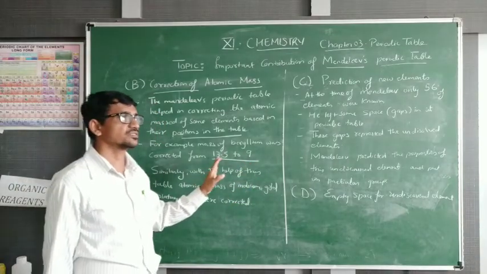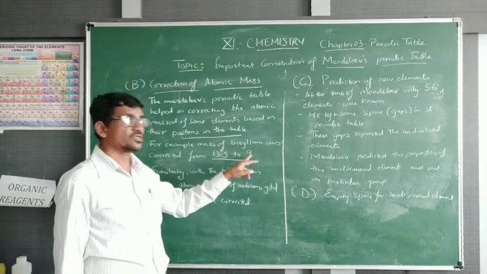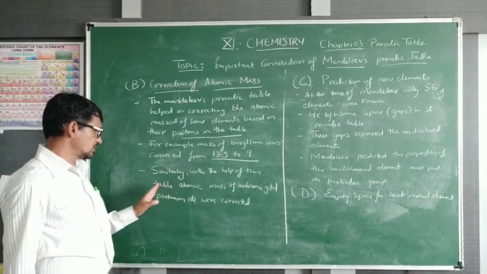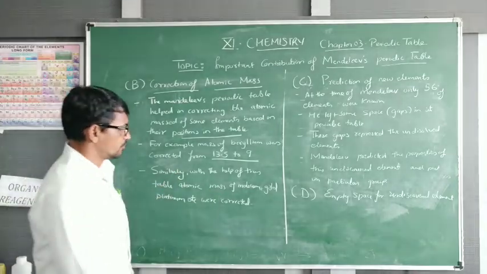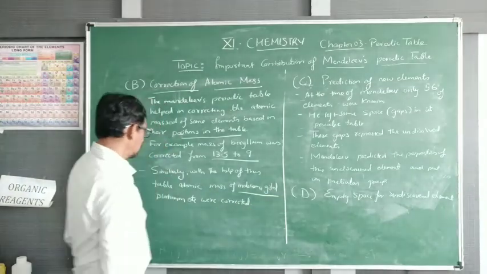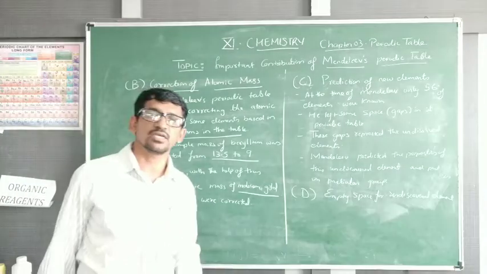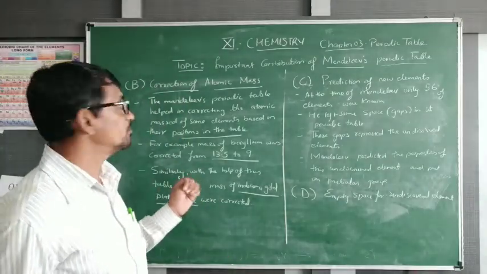First previously it is 13.5. Then it is corrected to 9. Similarly, with the help of this table, atomic mass of indium, gold and platinum were corrected. So correction in the mass can be done with the help of this Mendeleev periodic table.